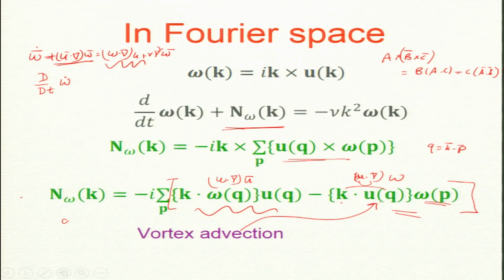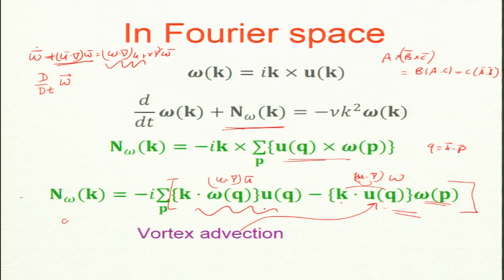Everybody is done with fluid mechanics, no? So, this is the material derivative. If you sit on the particle, if you sit with omega and go along with it, the mean flow is pushing this vorticity. Is that clear to everyone? So, this term is advecting. This term is vortex advection,